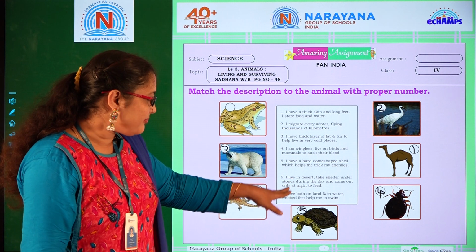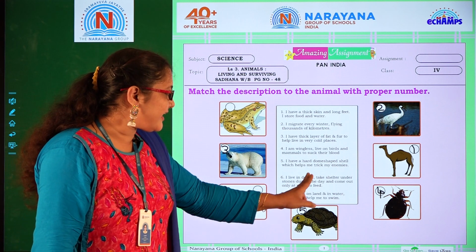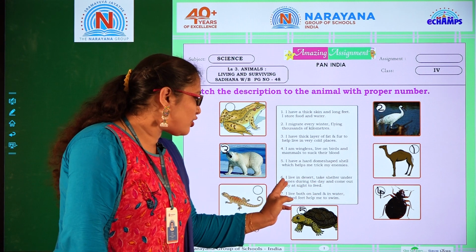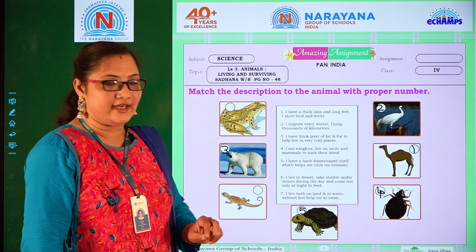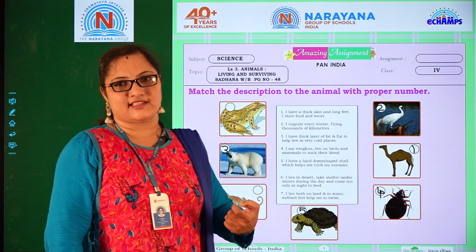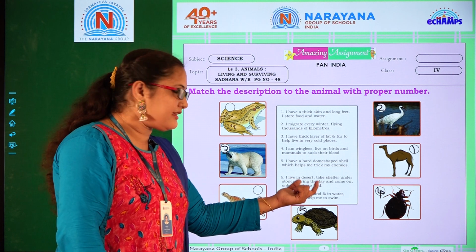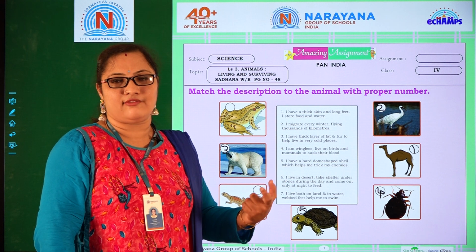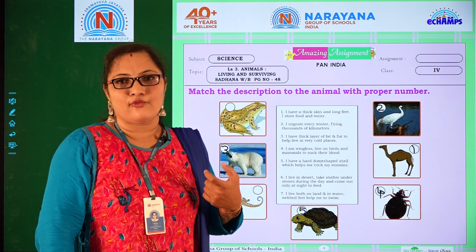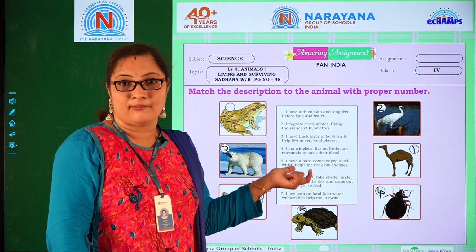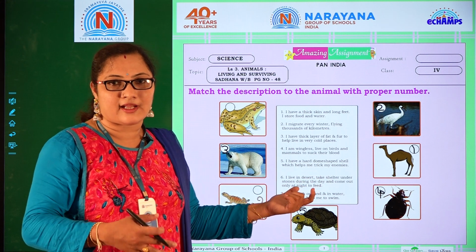Sixth description: I live in desert, take shelter under stones during the day and come out only at night to feed. So this animal not only lives in desert, but why have they given it like this? Even we humans are very much afraid of the summer conditions, the hot temperatures and all.